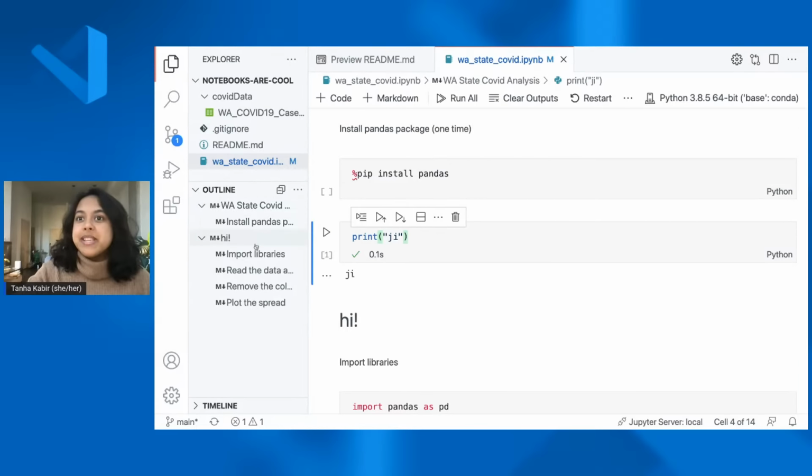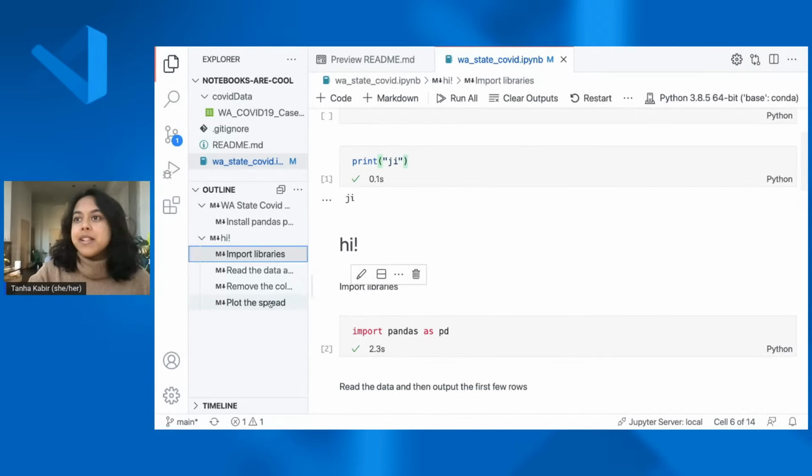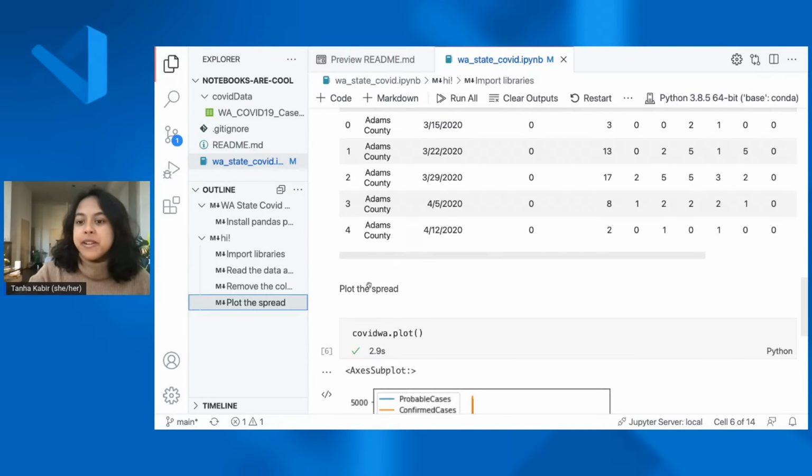So here you'll also see the table of contents, you can click on it, and I think I'm at the... there. So it's already on the screen. So let's do plot spread. So I go to a different part of the screen.